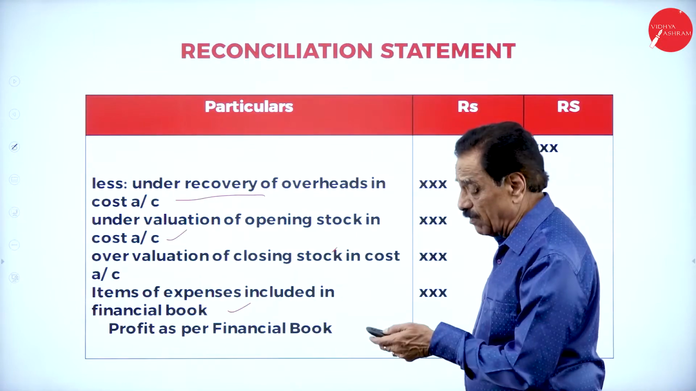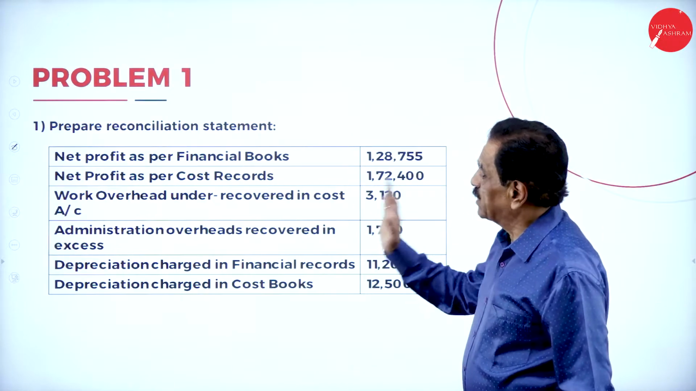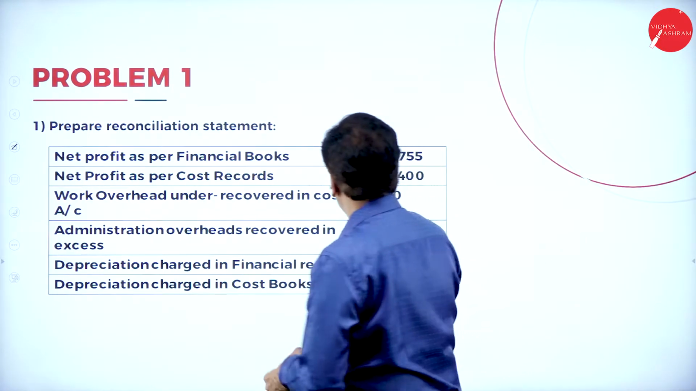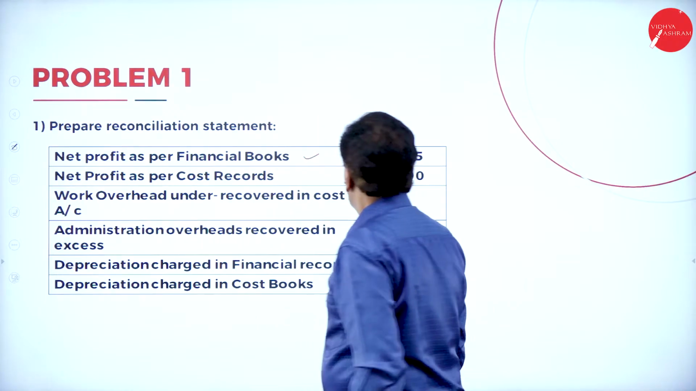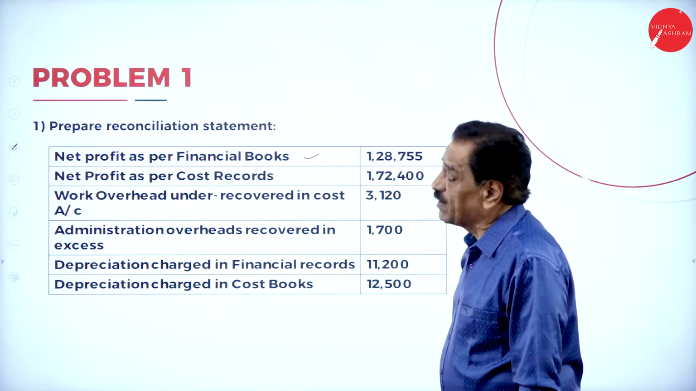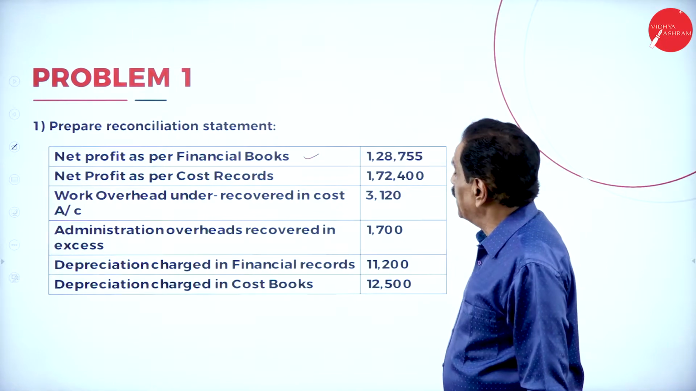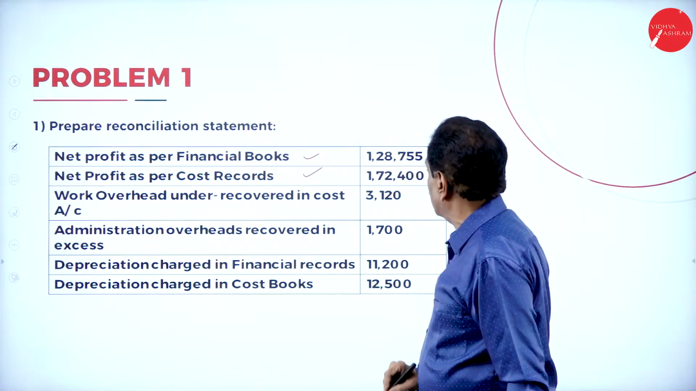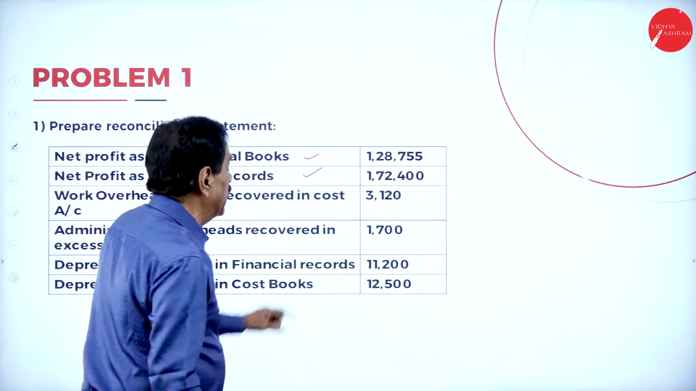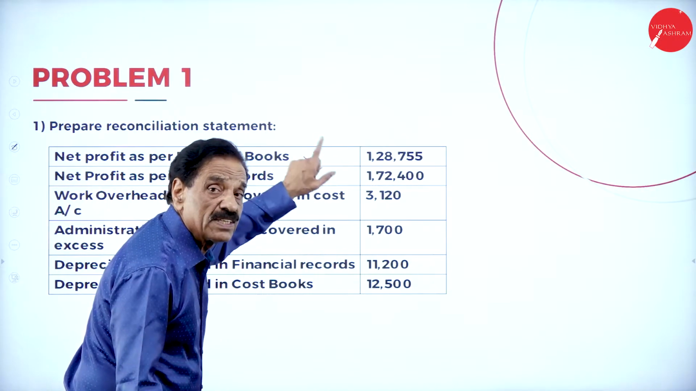We'll go to the problem. I will explain very slowly. So this is a problem. Net profit as per financial book, 1,28,755. Net profit as per cost record, 1,72,400. See that there is a lot of difference there.